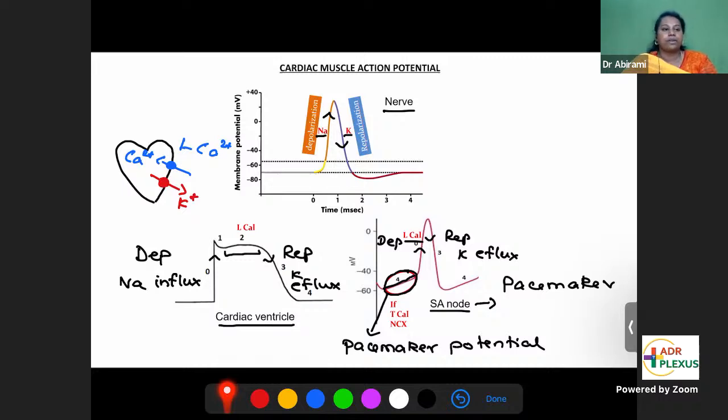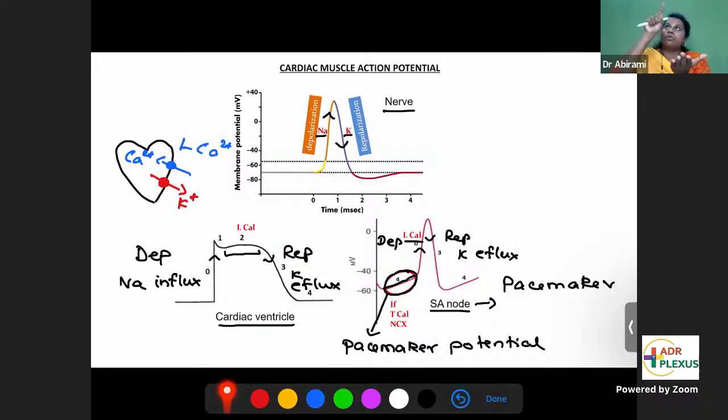So let's say this is your developing action potential. Let's say this is the ground floor. You have to climb up to the 5th floor. To climb from ground floor to 5th floor, see how much effort you have to put, or there is already a step there which has elevated already to the 4th floor. Now, from 4th floor, you're trying to go to the 5th floor. Now it becomes very easy.